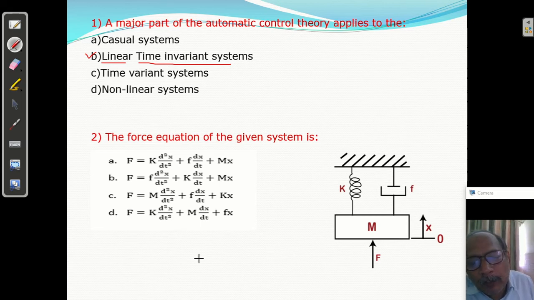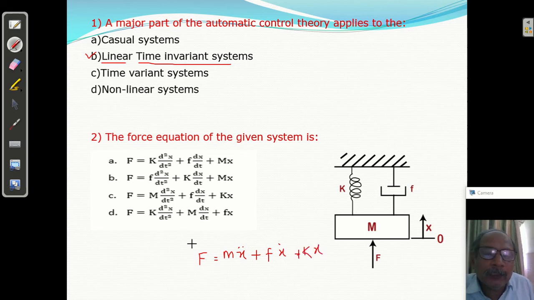We know force F equals mass into x double dot, that is d square x by dt square, plus small f, the dash part, into dx by dt, single dot, plus k into x.